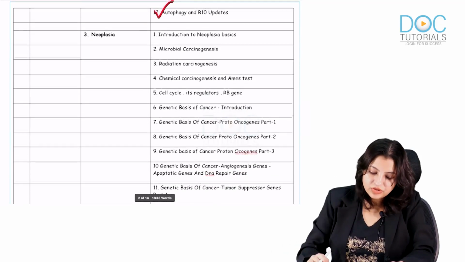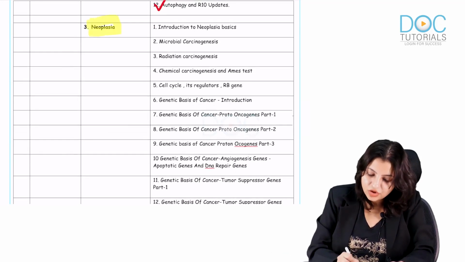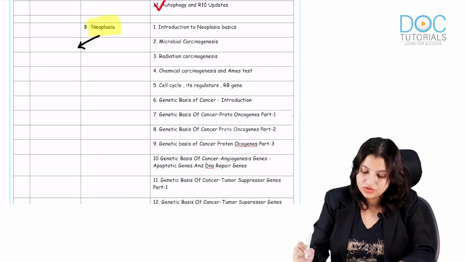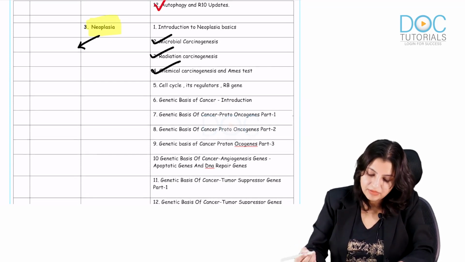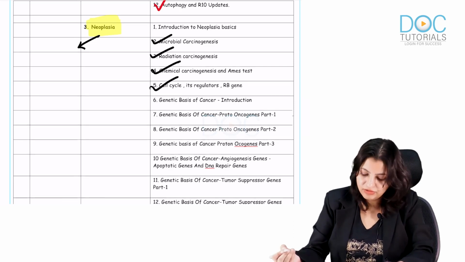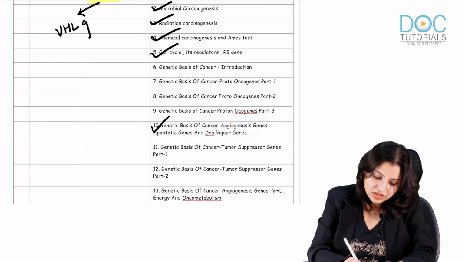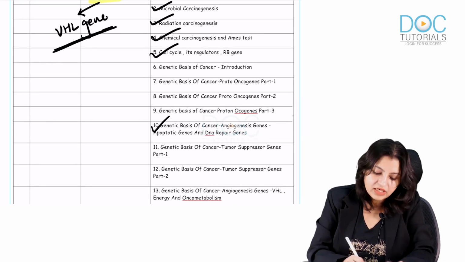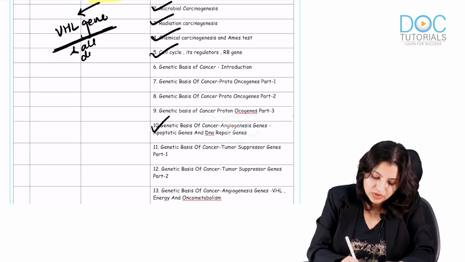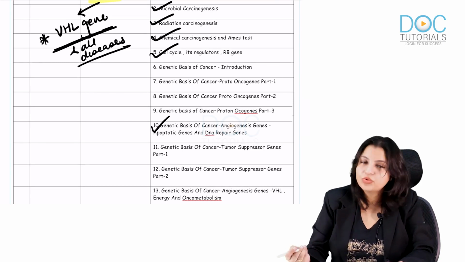Now coming to neoplasia, again a very high yield topic which you should remember. In neoplasia, I want you to know all the types of carcinogenesis: microbial, radiation, chemical and cell cycle. Everybody should be very clear with this. Angiogenesis, especially the VHL gene, should be very clear, and all the diseases associated with it must be known to everybody.